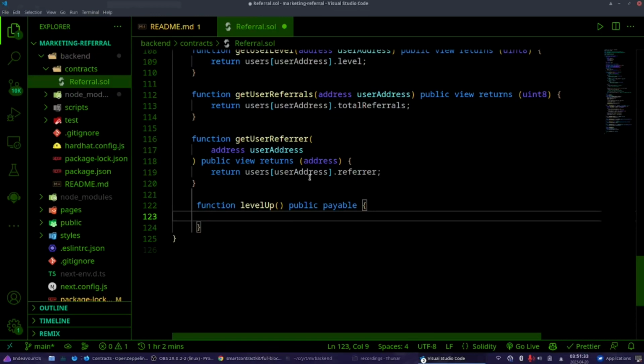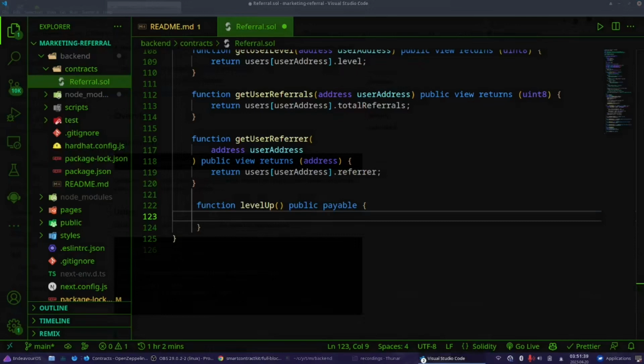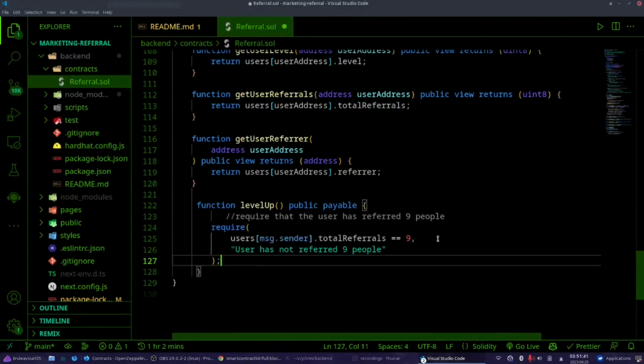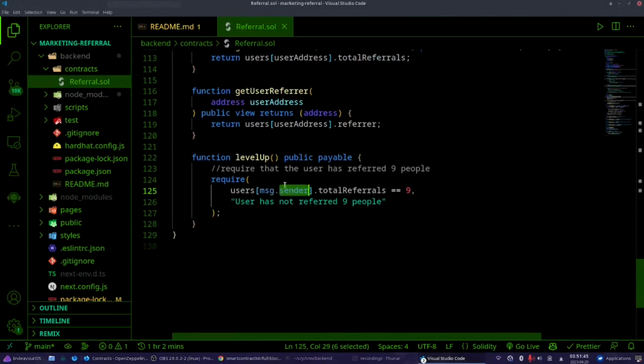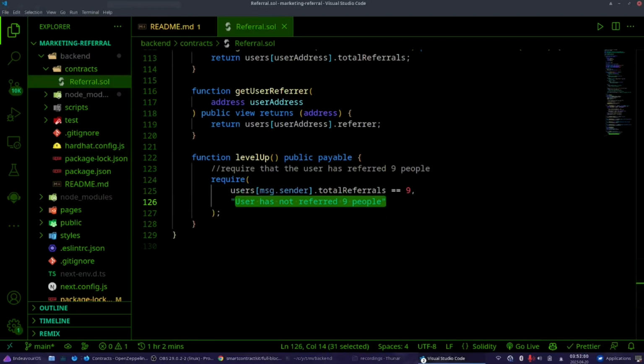So first we start with a require statement that the user has referred 9 people. As you can see, users[msg.sender], the person calling this level up function, in the users mapping, has referrals of 9. If you don't have 9 referrals, you cannot level up.